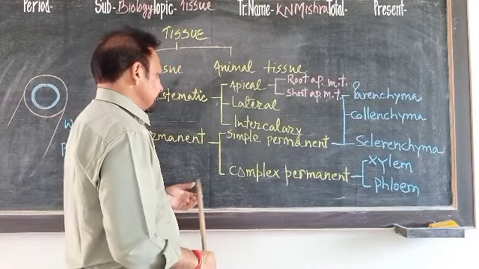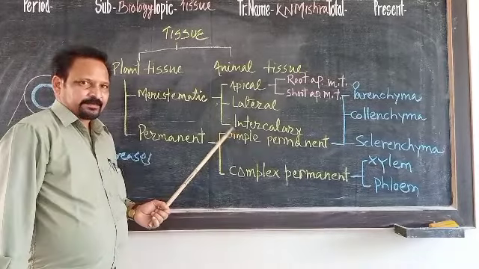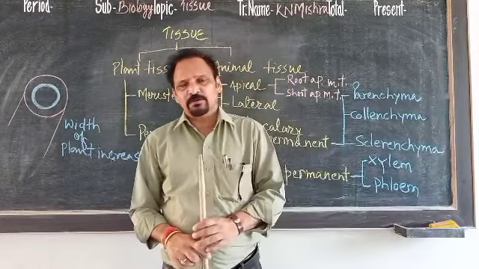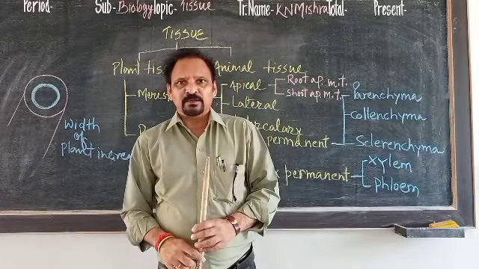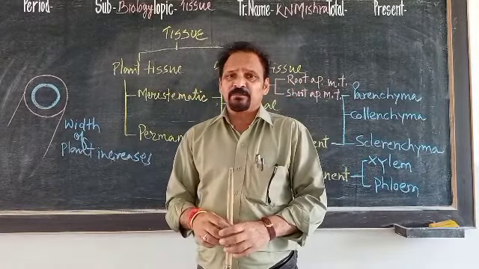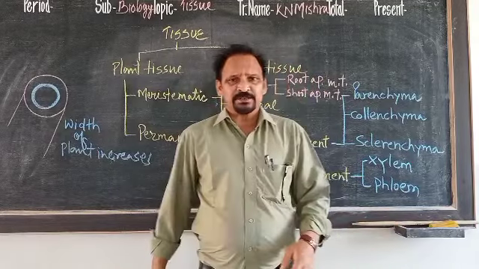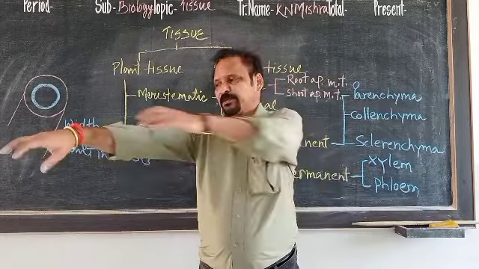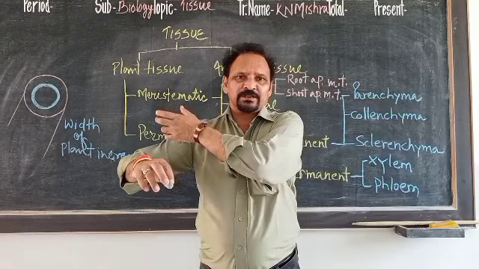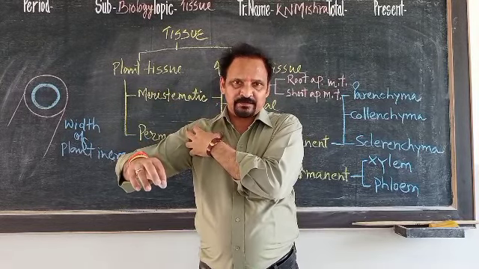Now come to the third one, intercalary meristematic tissue. You must have seen a plant; in the previous video we showed you a wheat plant. So in case of wheat plant or any plant, at the place from where a branch is going to arise, this is the main tree and this is a branch. At the place where the branch is going to arise, intercalary meristematic tissue is present.